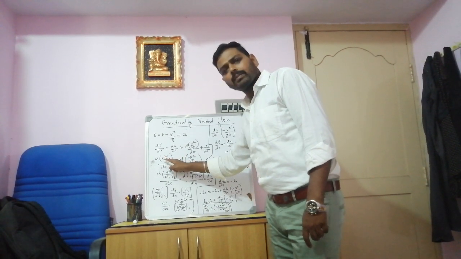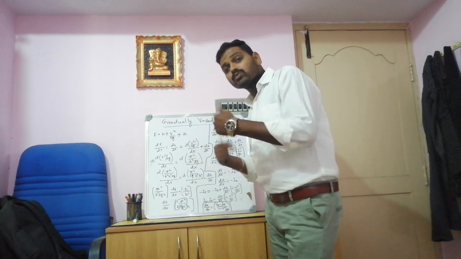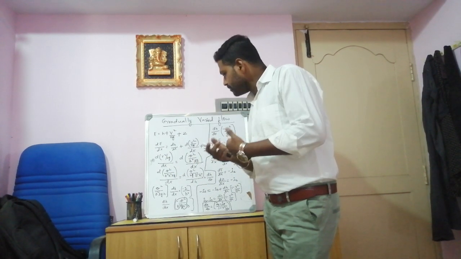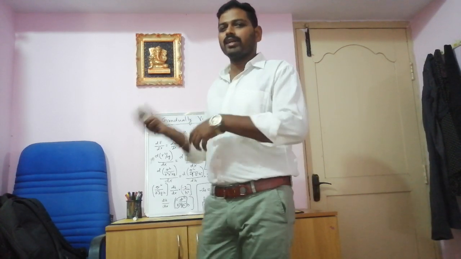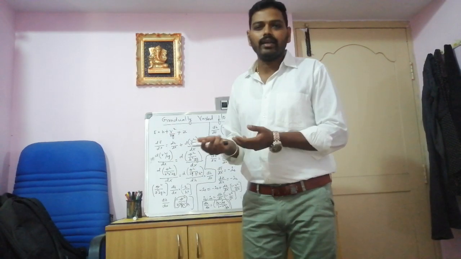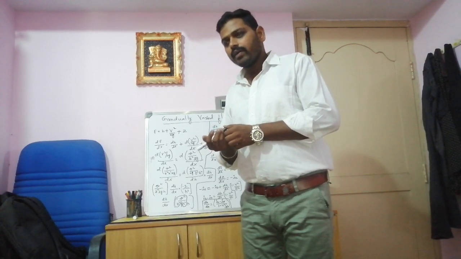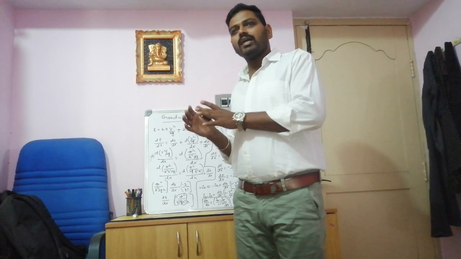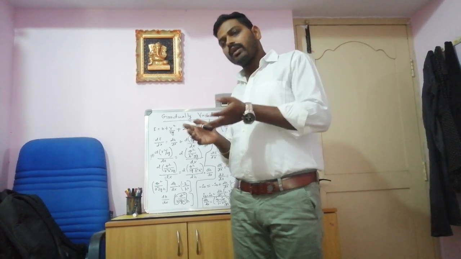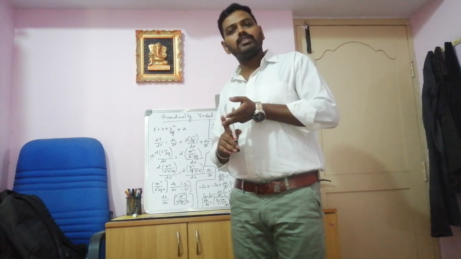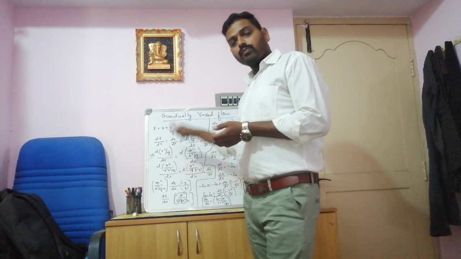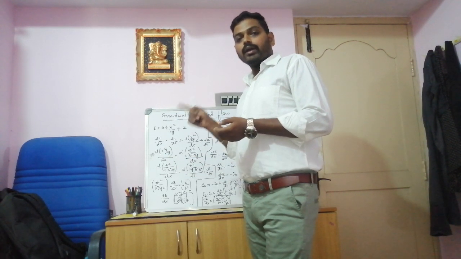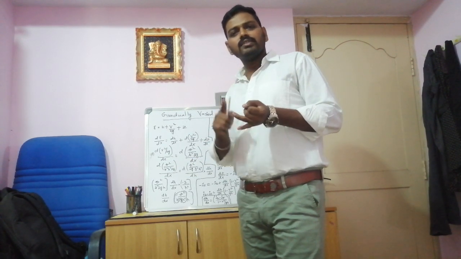V represents the velocity. If it is v square by 2g, that represents velocity head. How can we write V? We can find out the discharge from the continuity equation. Q is equal to A into V. If you want to find out V, when there is a discharge we can calculate it on the basis of area and velocity. So the velocity can be found out with the help of discharge and the area.